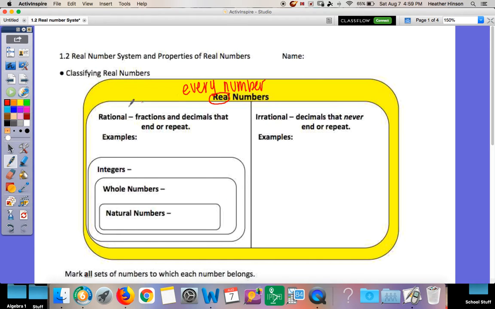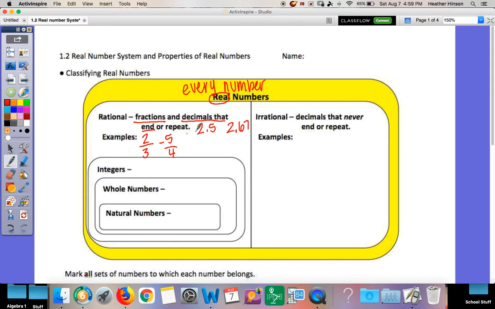You have two sides to it. You have a rational side and an irrational side. Your rational numbers, we'll start on this side because it's our biggest, most popular side. Your rational numbers are fractions, every single fraction you could think of, 2 over 3, negative 5 over 4. You can get crazy with it, make some really big numbers, but every single fraction you can think of is a rational number. It is also decimals that end like 2.5 or